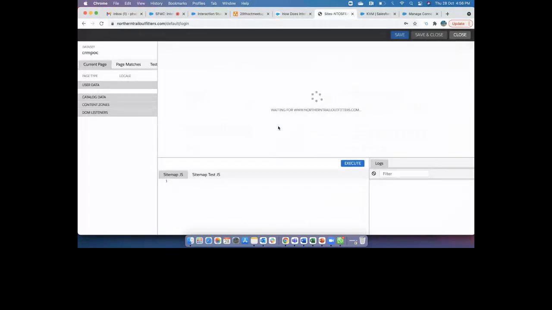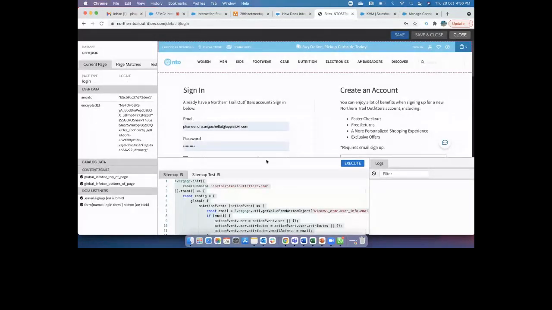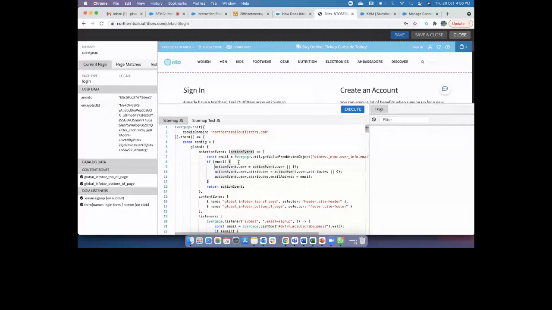So this is from the sitemap that I've created to collect the product information and details inside one of my datasets called CRM POC. You see here my anonymous ID has been created, and I'm the normal user who comes daily to this website. So I can see my anonymous user, my encrypted ID, and the content zones as well. From here you can look at the code that we have written, and the attributes I've used. What is my unique attribute? The email address. When it matches, my unknown user converts to a known user, and it automatically captures my email address as well.